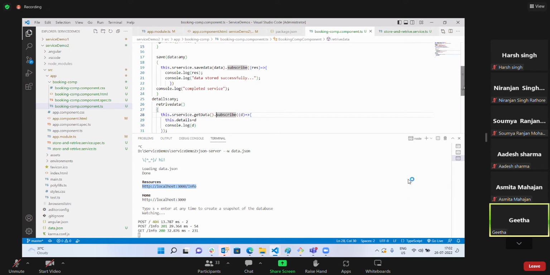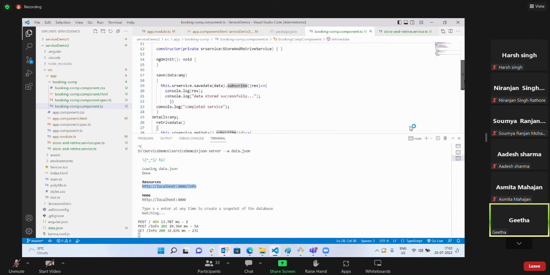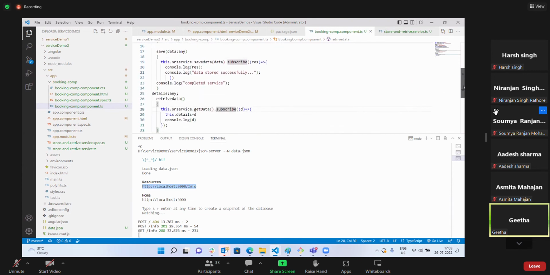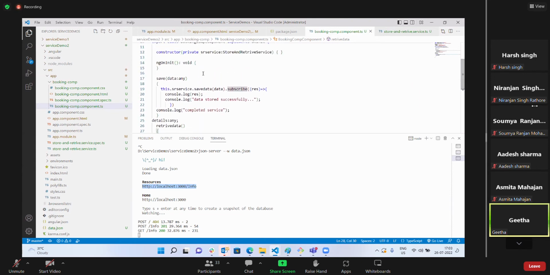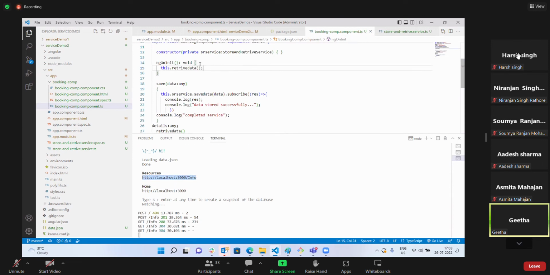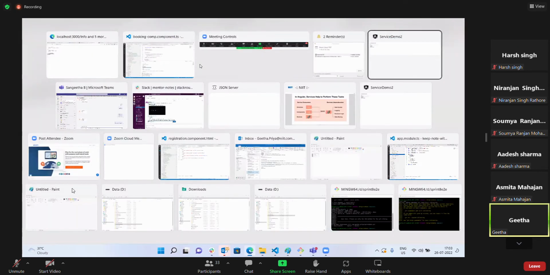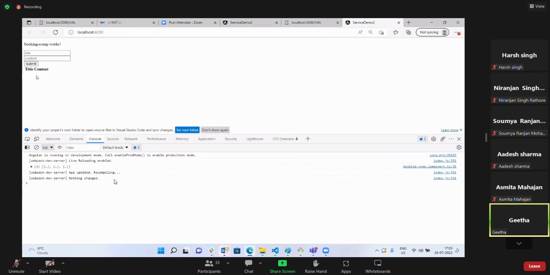So when to call this retrieve data? On the ngOnInit I will call it. On the ngOnInit I'm calling retrieve data. So each and every time the page is loaded, it is going to call it. As of now, I didn't display anything in the table. Okay, fine. Let me display it here.